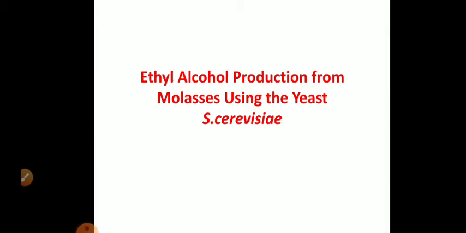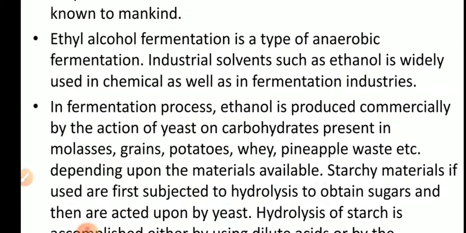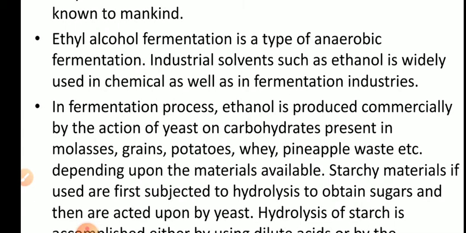First, we will study production of ethyl alcohol, that is production of the solvent ethanol from molasses using the yeast Saccharomyces cerevisiae. Ethyl alcohol fermentation was the first fermentation that was known to mankind, and it is an anaerobic fermentation. Ethanol production is an anaerobic fermentation.